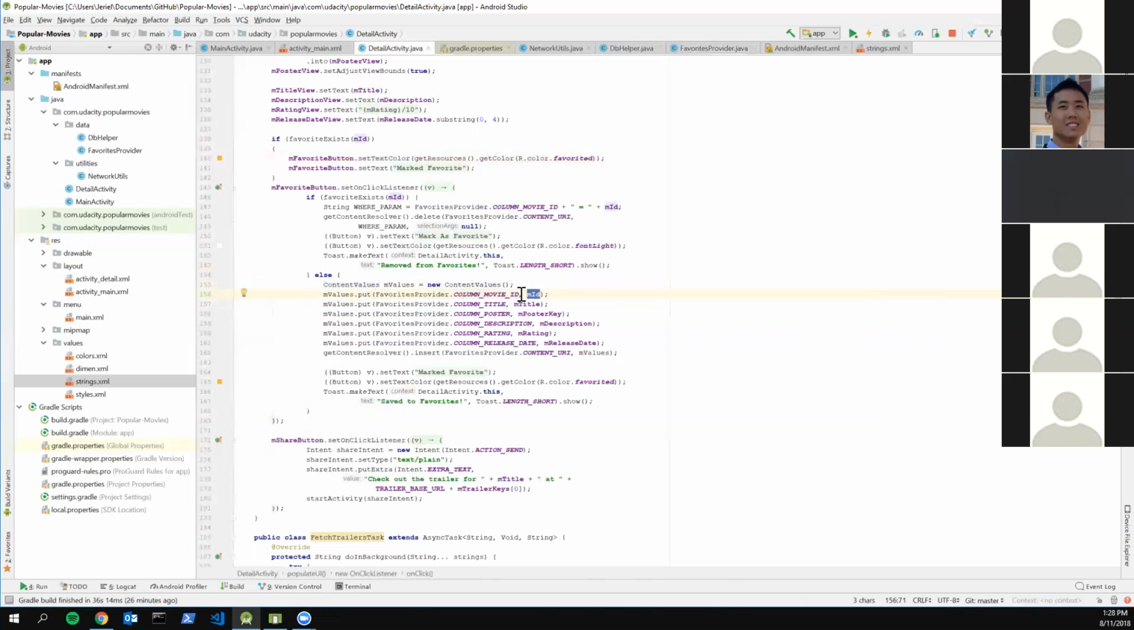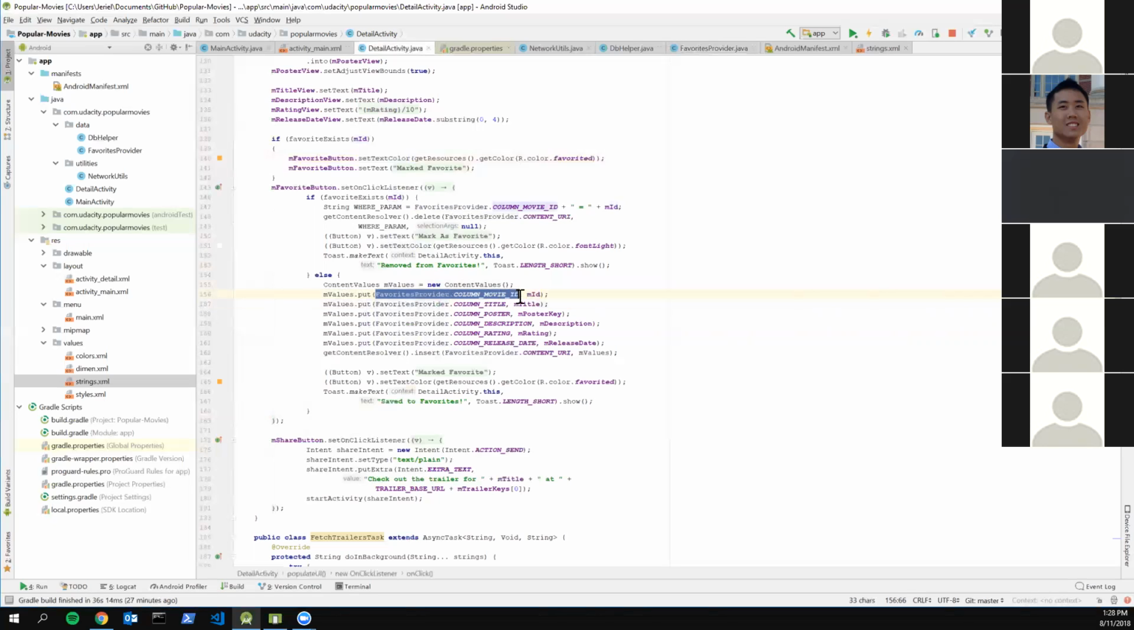Key, value. Yeah. Okay. And you made the column movie ID, for instance. That's an integer, that is the column in the table, right? And then you're putting the data into that column. Yeah, pretty much. Right.